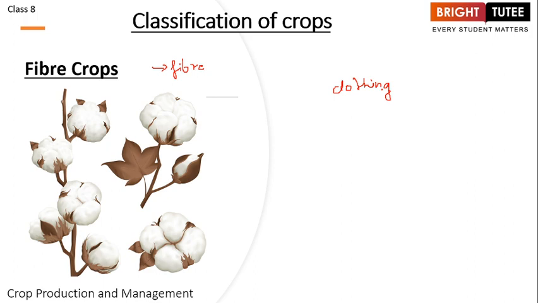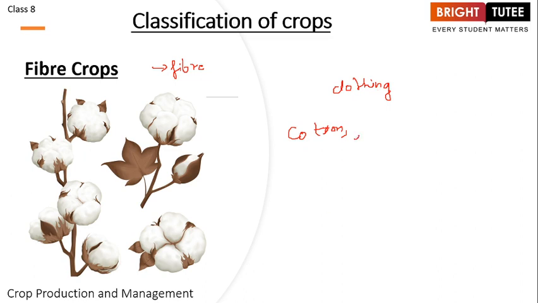So when we are talking about fiber crops, the fiber that we had in cereal crops was different, that was a kind of nutrient, but this is the fiber that we are growing for clothing and other functions, right? So the example of this is the crop cotton. Then you have jute, right?